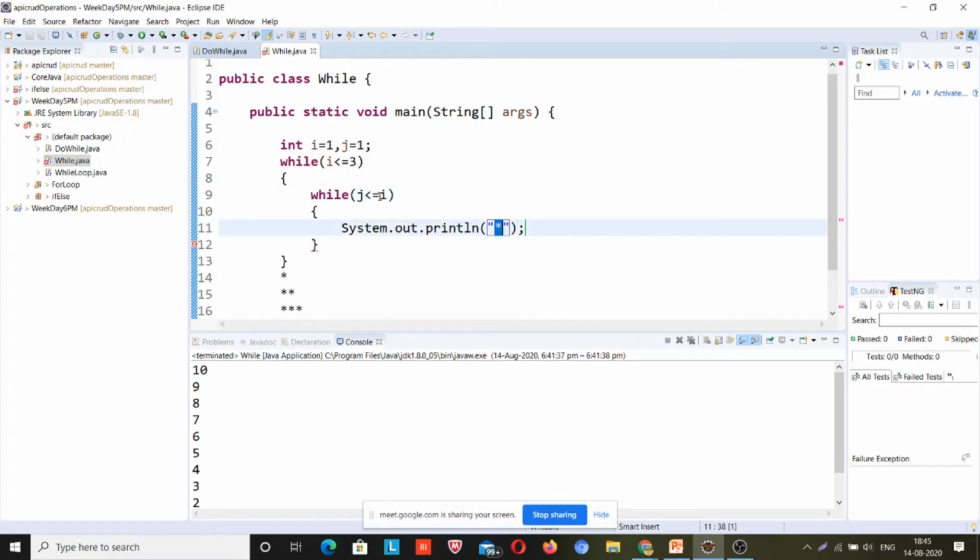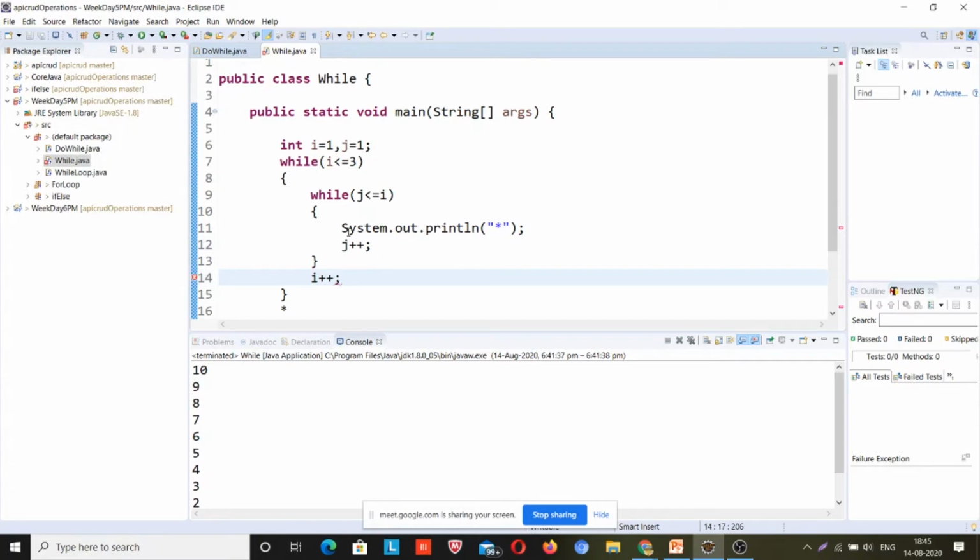If the row number is equal to 1, it will print 1 star, just because j will be similar to i. So now I will increment j so that j will not be infinite, right? After this I have to increment i as well, so that i will not be infinite, right?